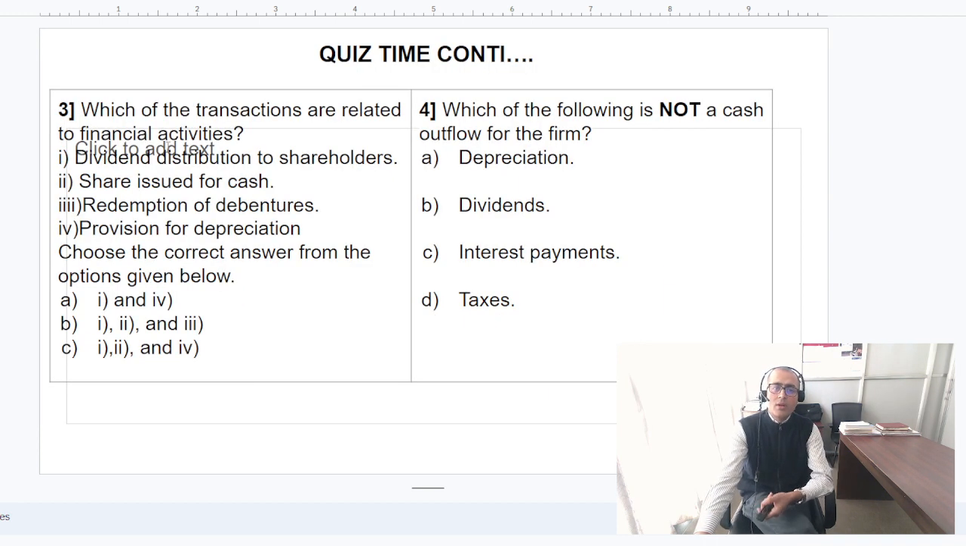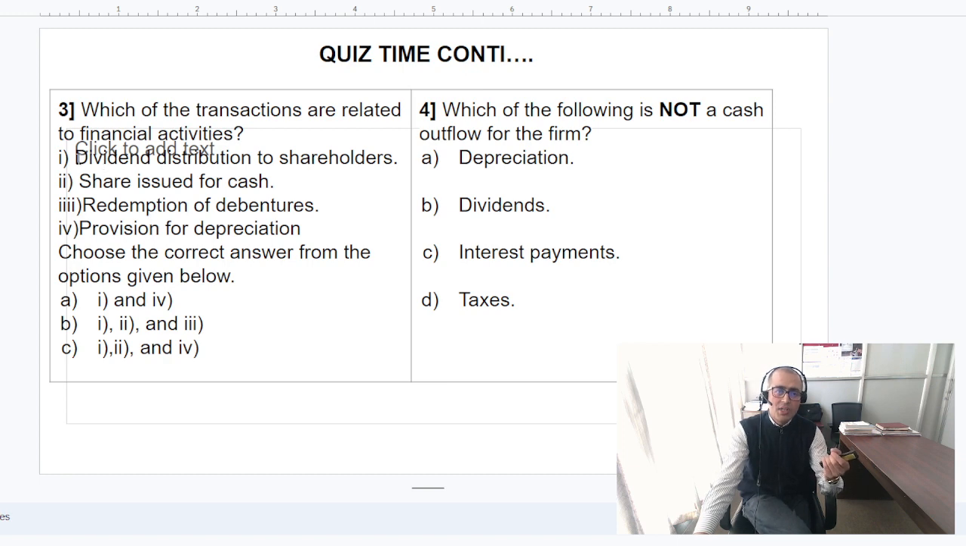Now which of the transactions are related to the financing activities? As I discussed earlier, under financing activities the company issue the shares, yeah, borrow money, that will be the part of your financing activities. Like when the company issue the shares, the dividend would be distributed to the shareholders. Yeah, obviously this is right. Cash issued for cash, redemption of the debenture, but provision for depreciation is not the part of the financing activities.